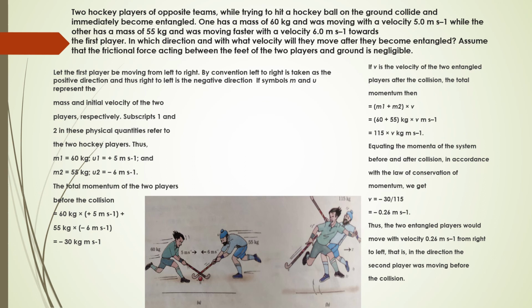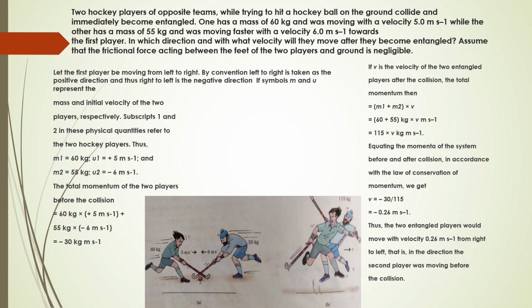So the total momentum of the two players before collision is 60 into 5 plus 55 into minus 6, which is minus 30 kg meter per second. This u2 is taken in the negative direction because the player is moving from right to left.